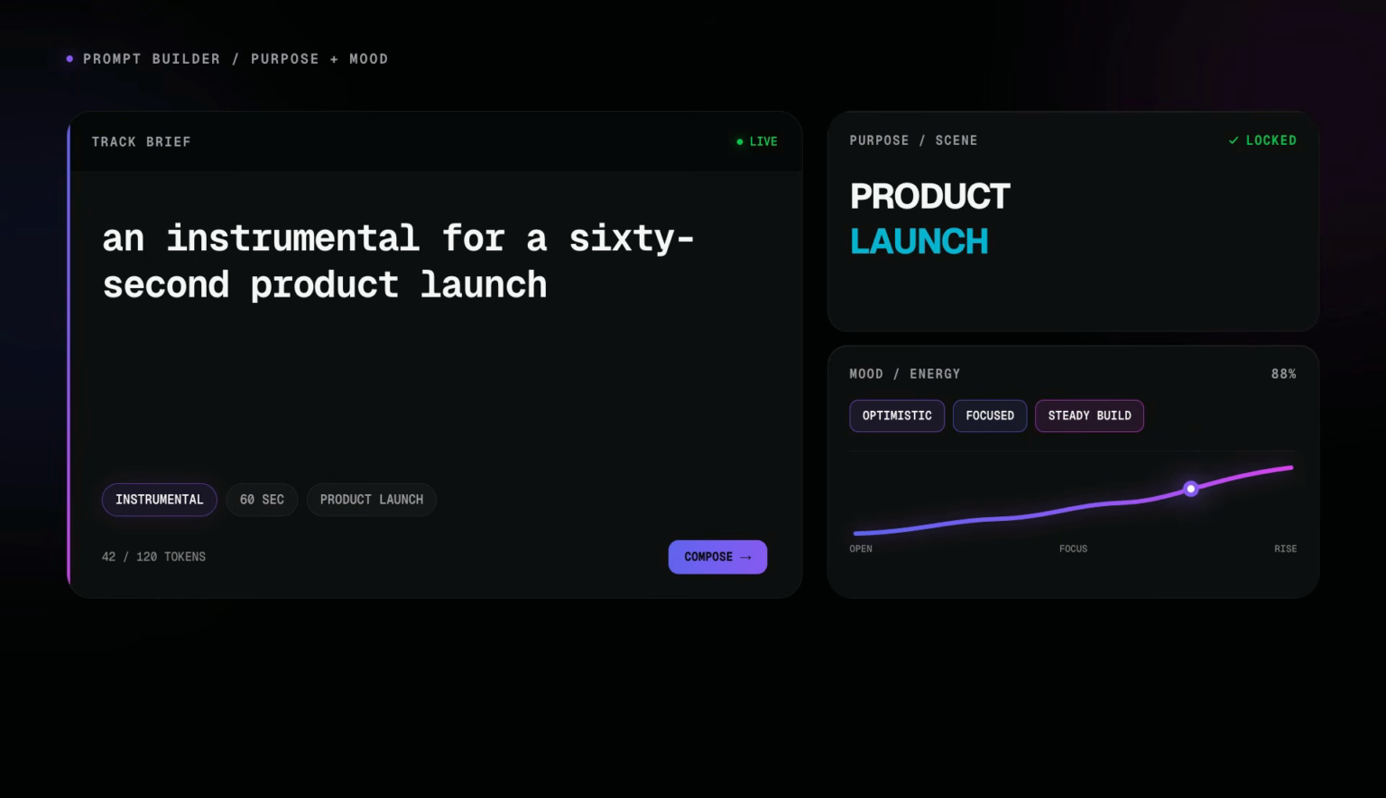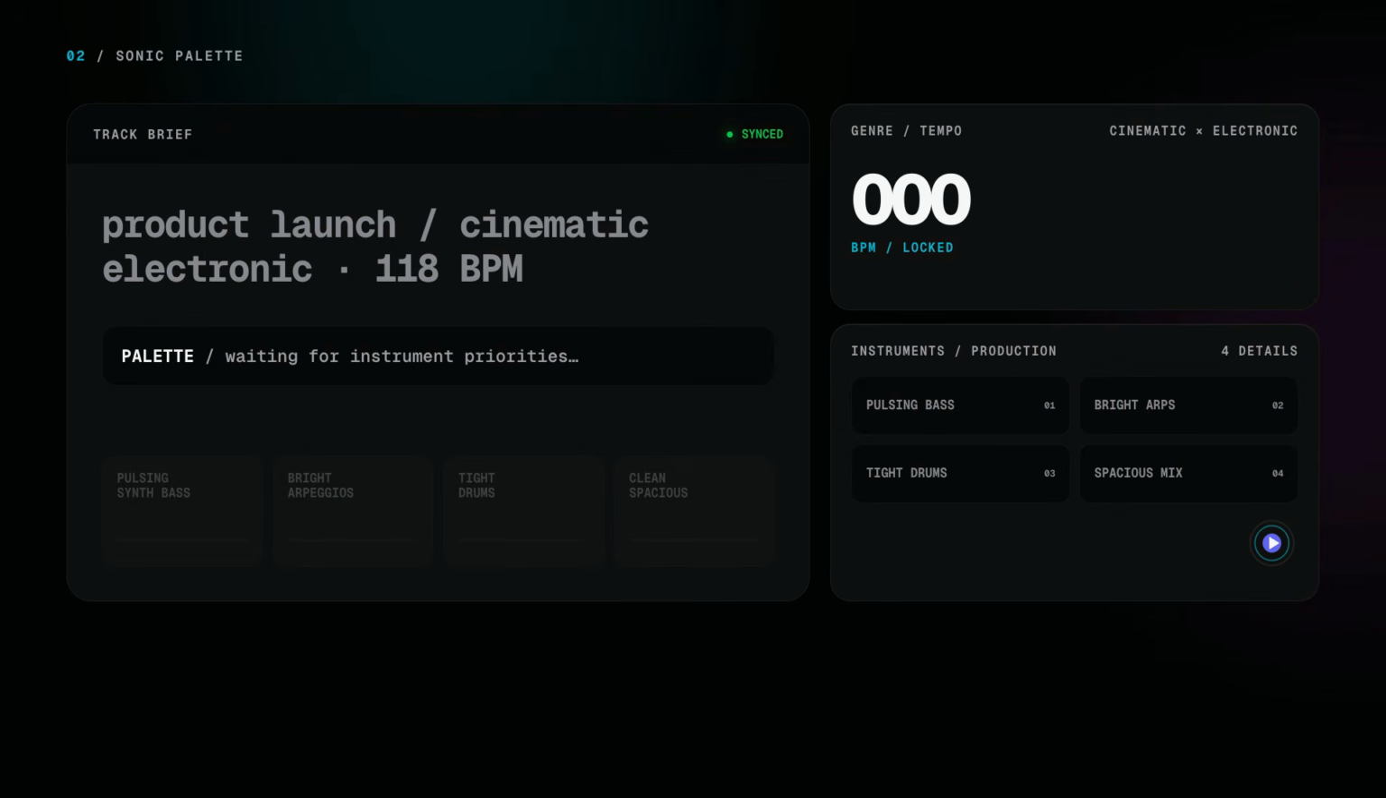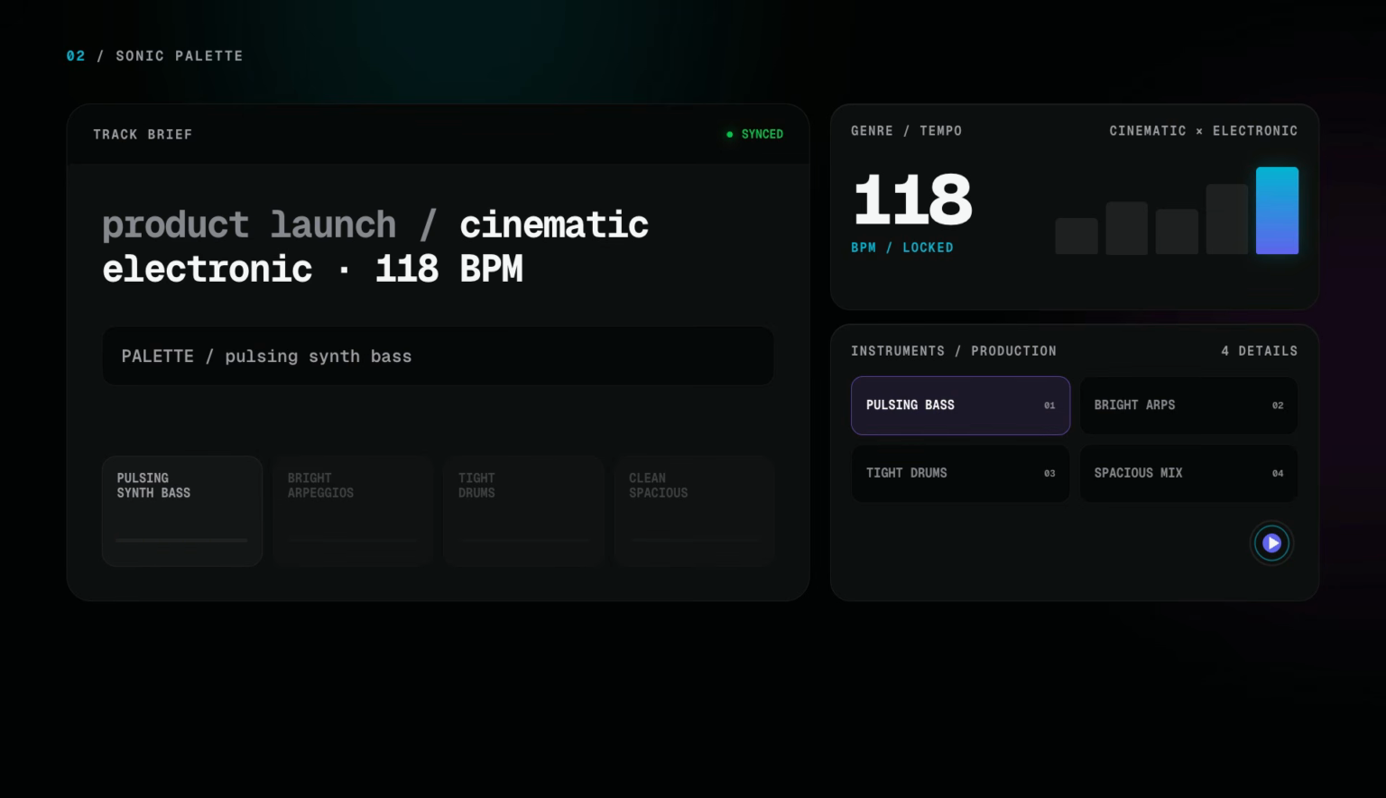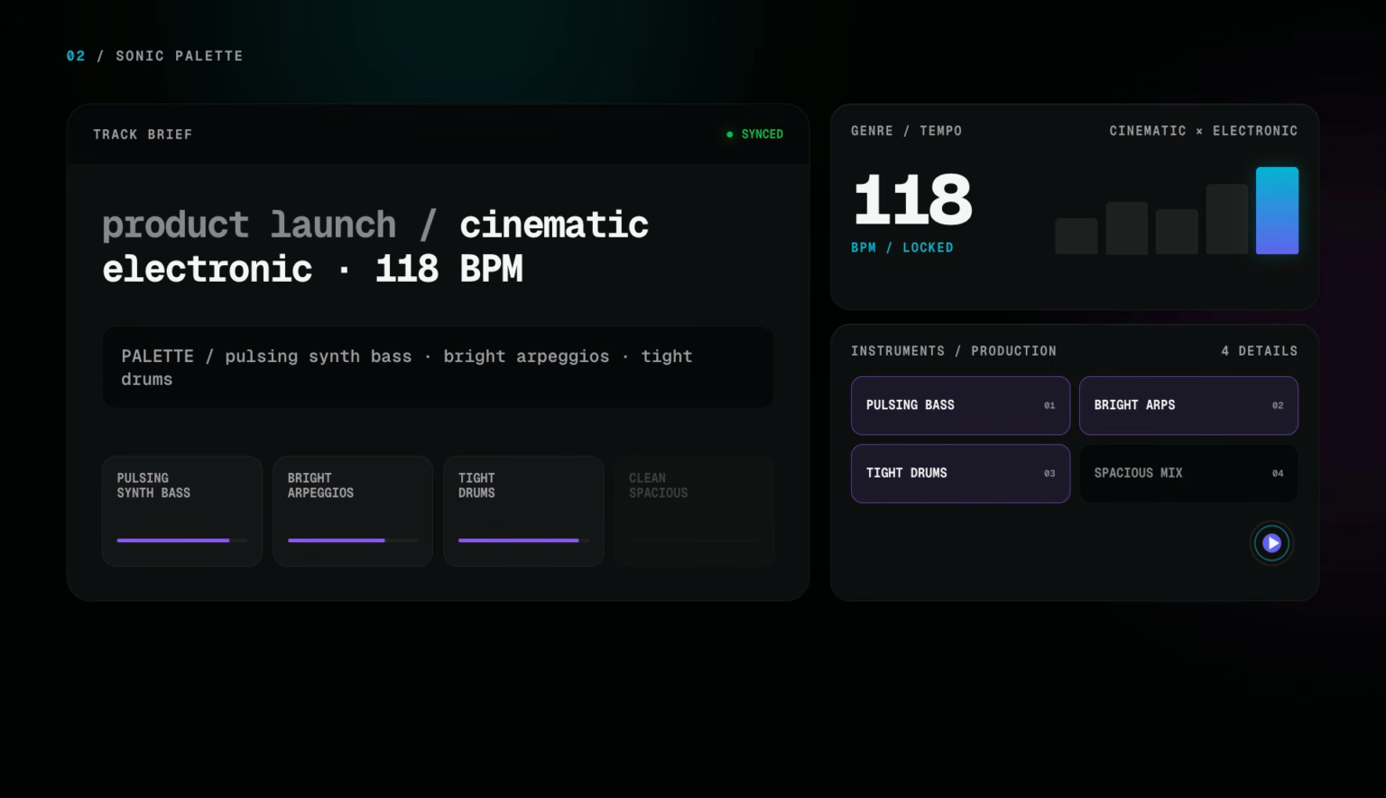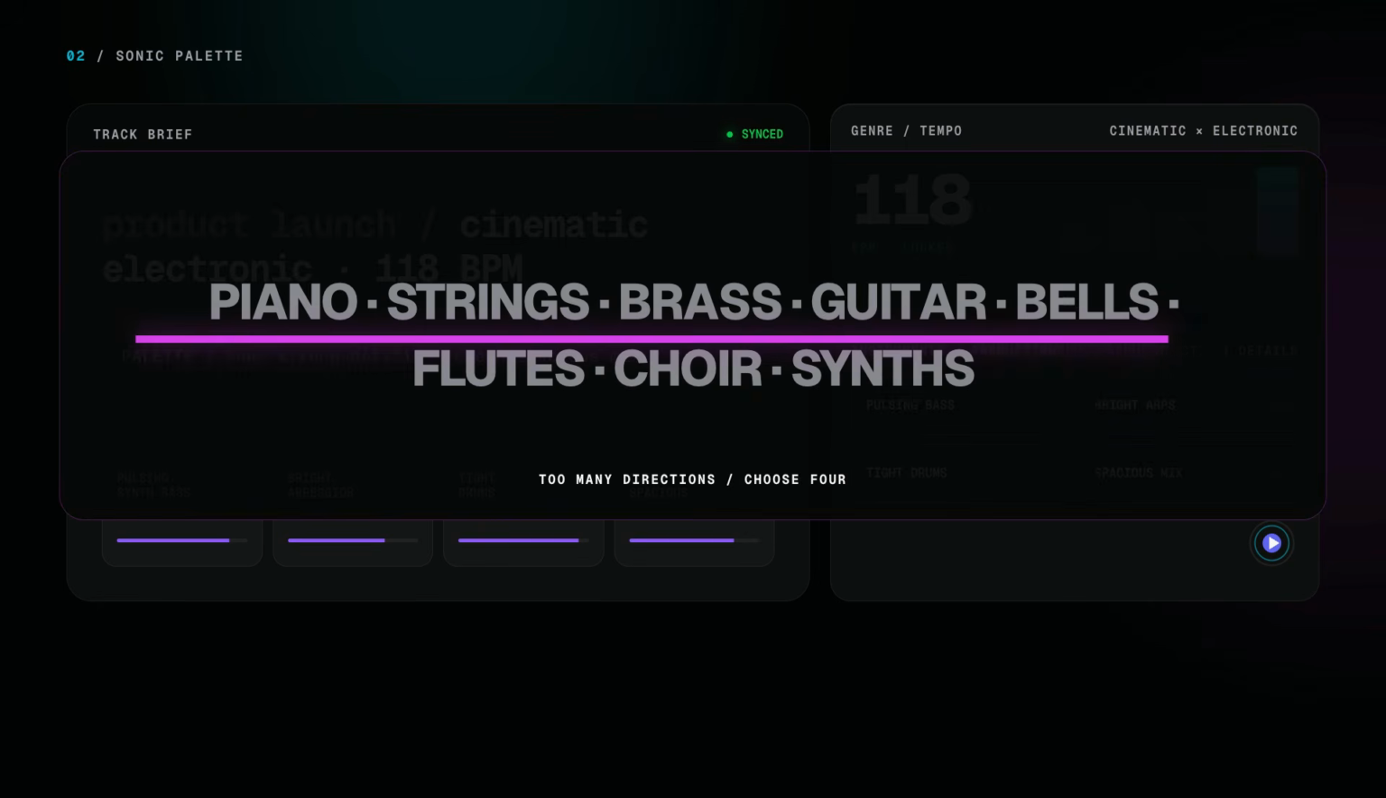Next, choose a genre and a rough tempo. Cinematic electronic at 118 BPM is far more useful than "modern." If you don't know the exact BPM, words like slow, mid-tempo, or fast are enough. Then name a few instruments and production qualities: pulsing synth bass, bright arpeggios, tight drums, and a clean, spacious mix. Pick 3 or 4 strong details. A giant shopping list of instruments can make the direction less clear, not more.